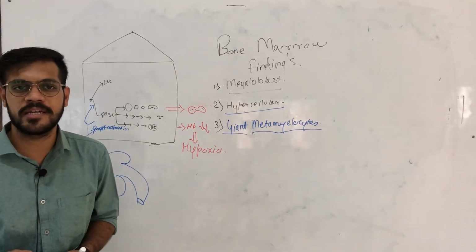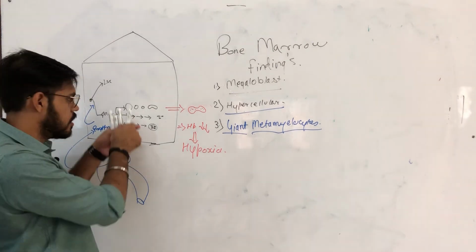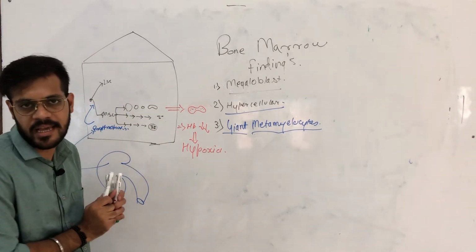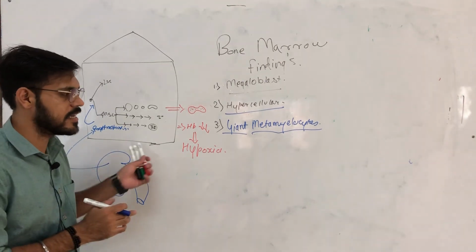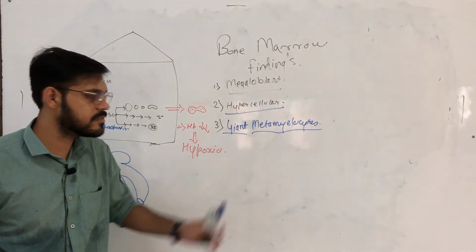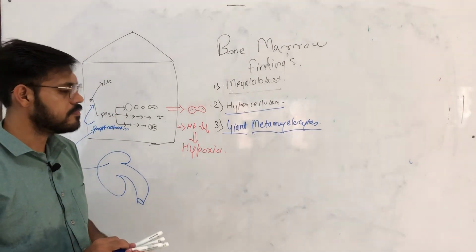Large metamyelocytes are produced. In the normal condition they are small in size, but as there is a megaloid reaction, their size is increased. Hence giant metamyelocytes are seen in the bone marrow.